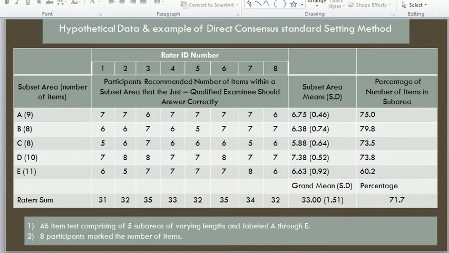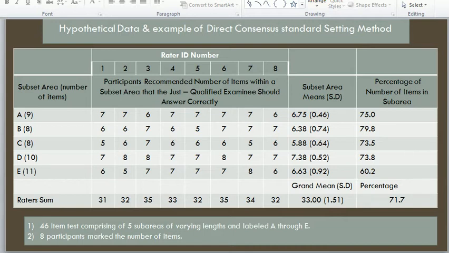The mean of these ratings is 6.38, and the percentage is 79.8. For the next, the raters assigned the scores 5, 6, 7, 6, 6, 6, 5, 6. The sub-area mean is 5.88, and the percentage is 73.5.